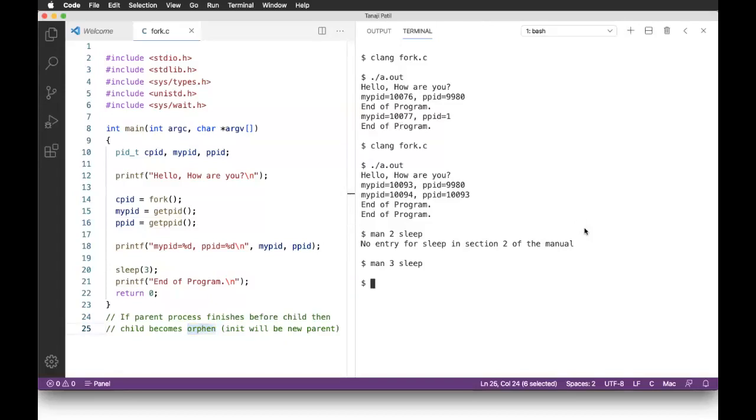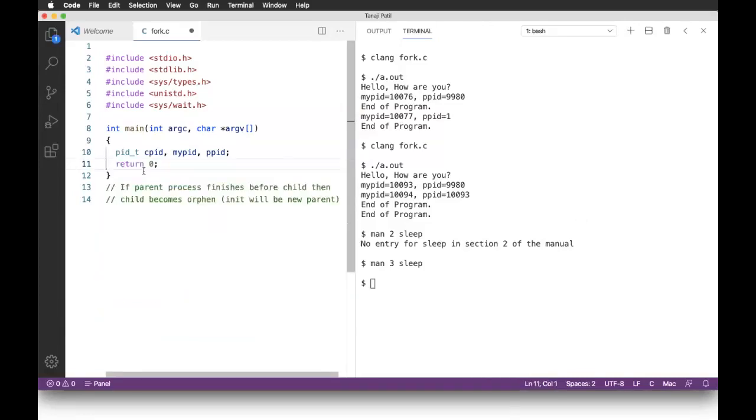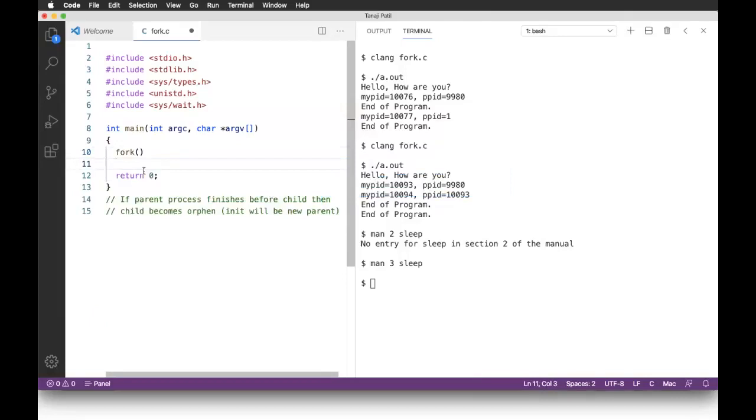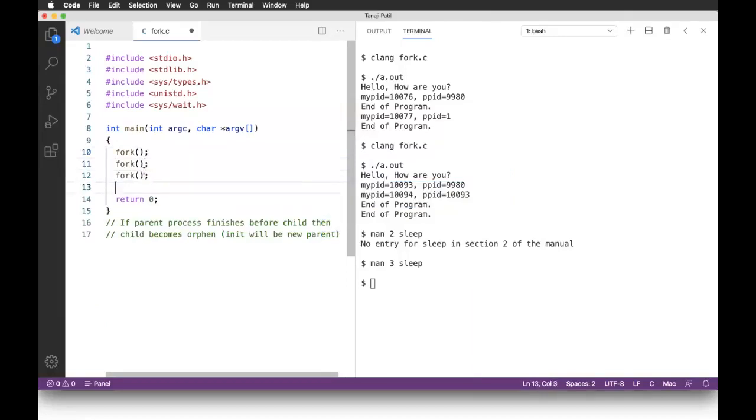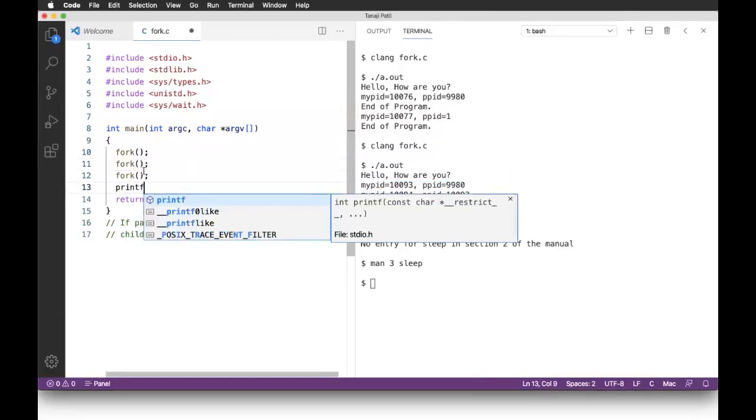Fine. Now, what I'll do is, I don't save anything. What I'll do is fork, semicolon, fork, and fork, and printf "by".